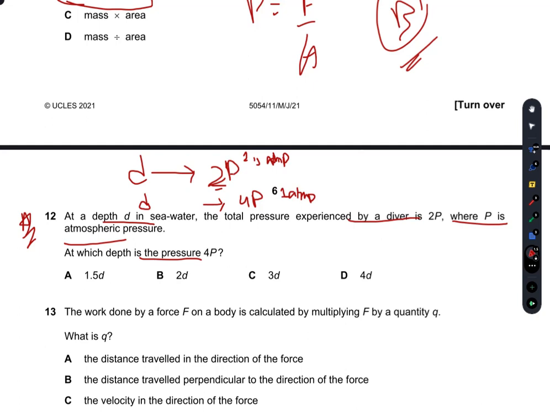So a total of 3P pressure would be exerted by a depth of 3D. At D, the sea pressure is 1P. So at 3D, the sea pressure would be 3P, and 3P plus 1P is equal to 4P. So C is the right option.